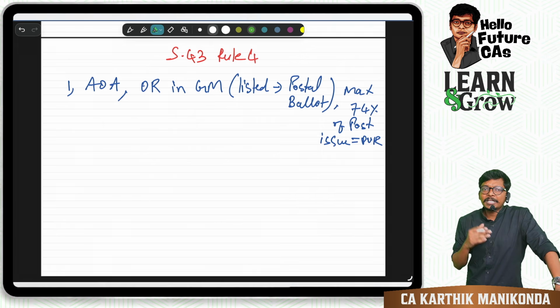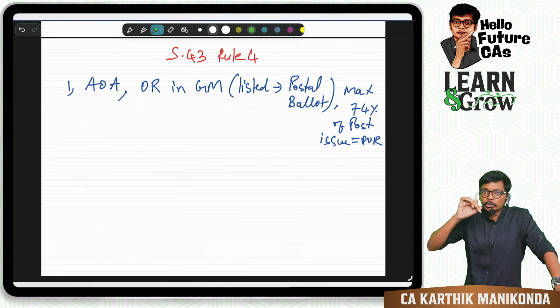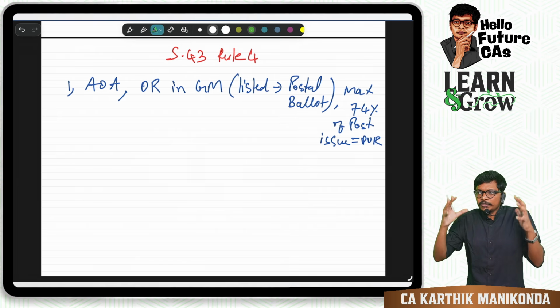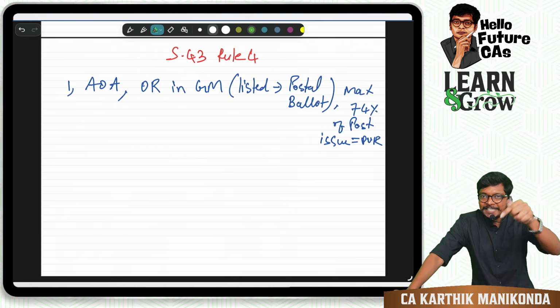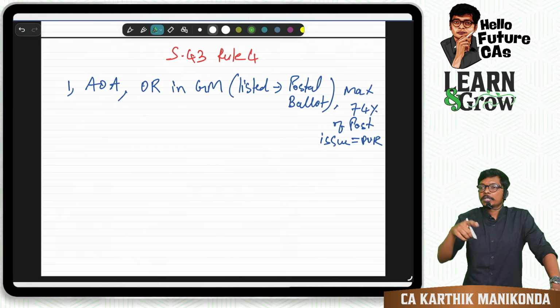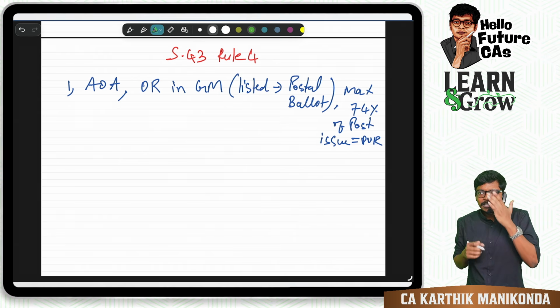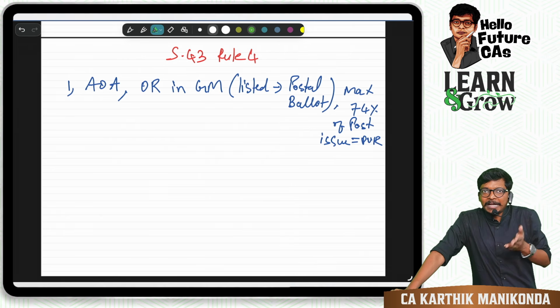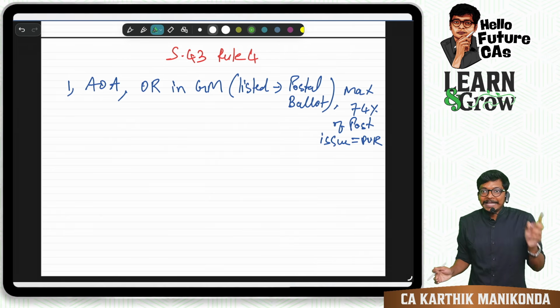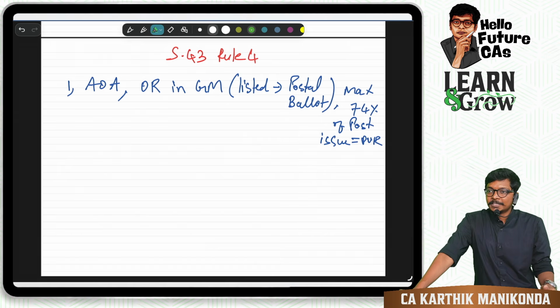How many people do you think come to the AGM? 500 or 1000, when it used to happen physically. Now, only those 500 people will decide the vote. Who can vote? Only those people who come to the AGM. Others cannot vote. Correct? Now, if Reliance wants all the 33 lakh members to come and participate, I have to keep it in Ahmedabad's Narendra Modi Stadium. There also only 1 lakh can come for the AGM.